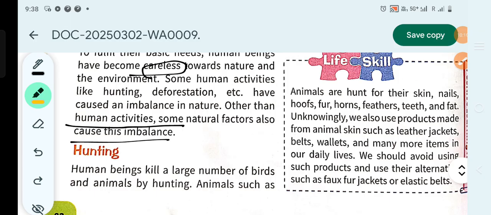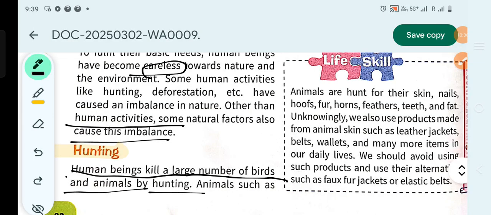Like we use leather jackets, belts, wallets, and many more items in our daily lives. We should avoid using such products and use their alternatives, such as fake fur jackets or elastic belts. This way, we could save our mother nature much better.